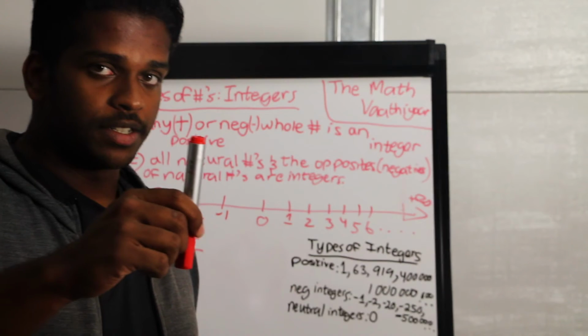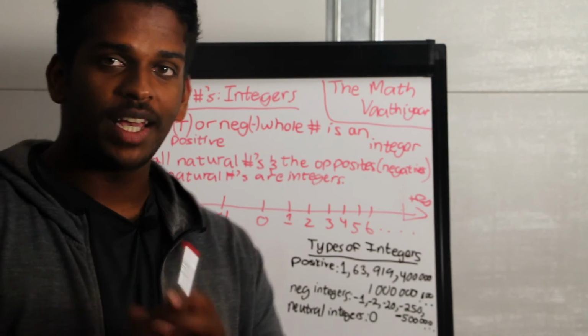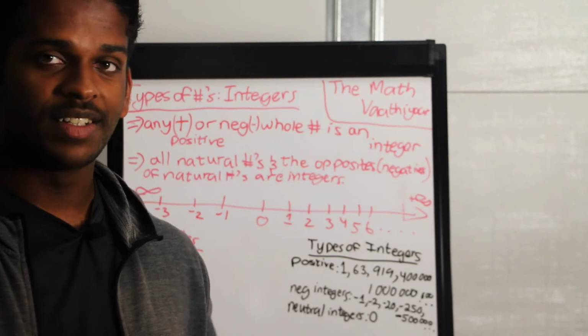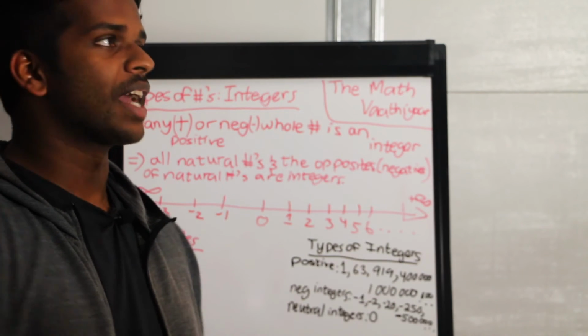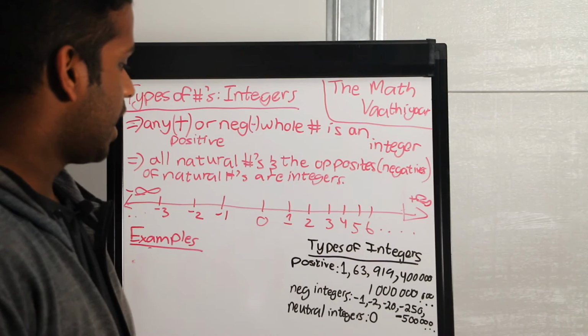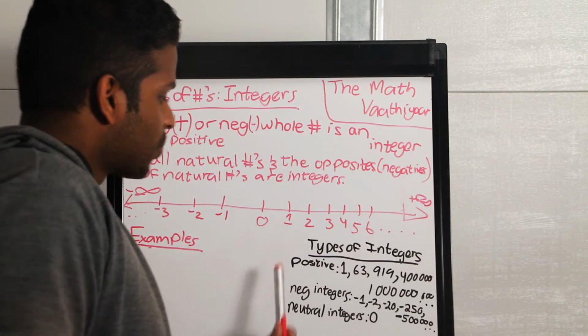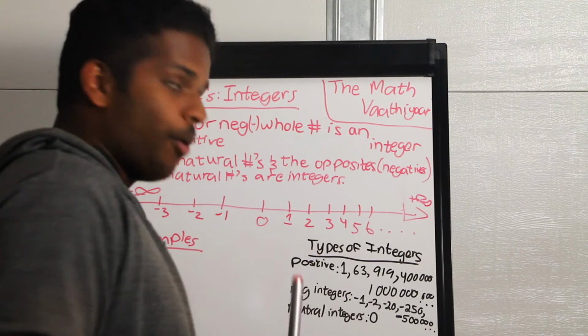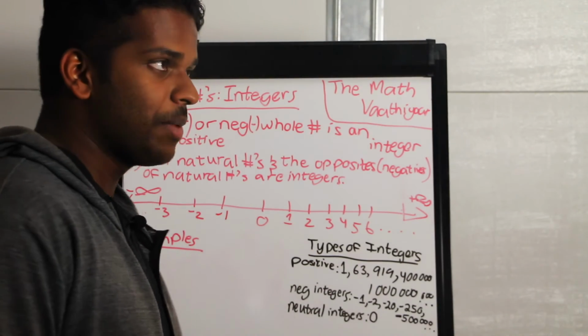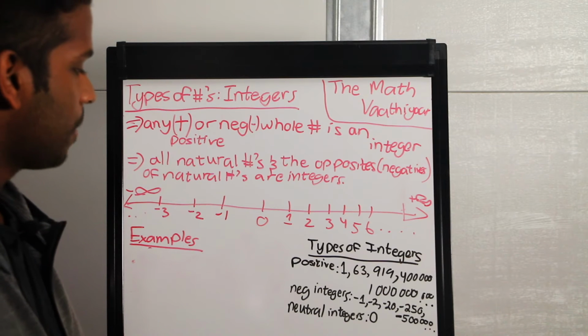And neutral integers. What do you think would be a number that falls into this type? Well, you guessed it right. 0. It is neither positive nor negative. That is why we call it a neutral integer.